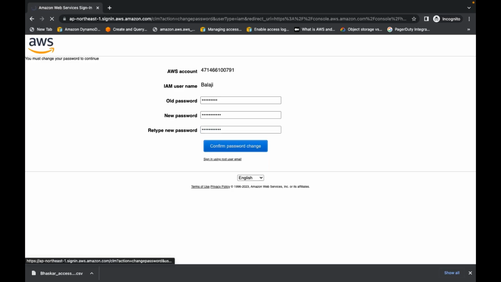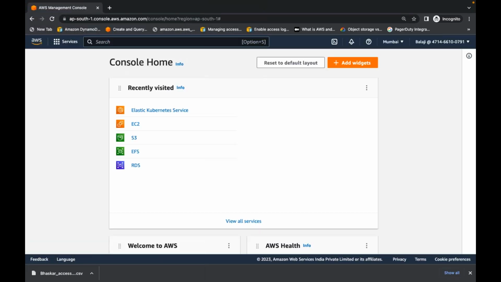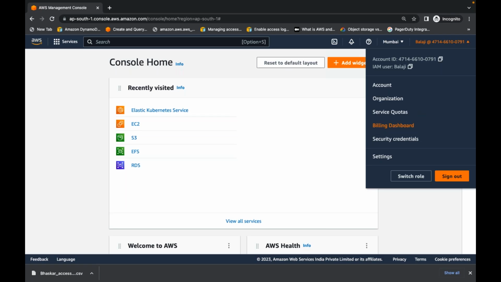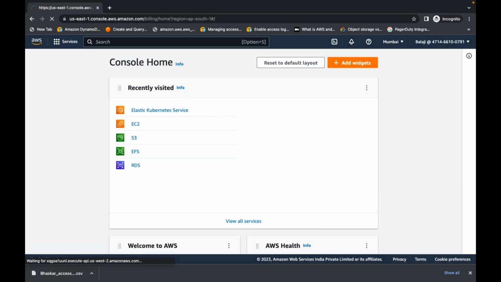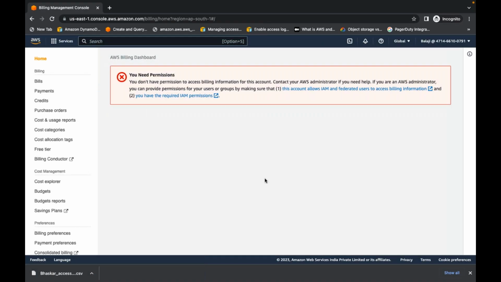Since Balaji belongs to the admin group where the administrative policy is attached, can Balaji do everything here except billing? He can't go to the billing section and manage billing or payments, because this can be done only by root.